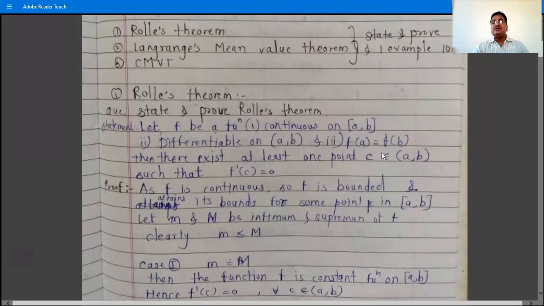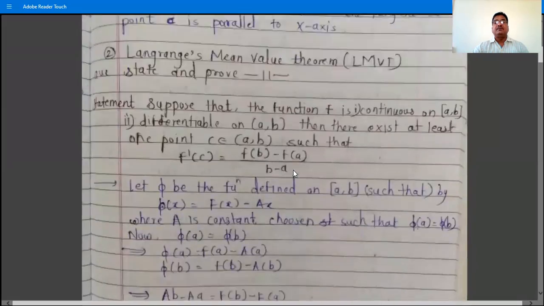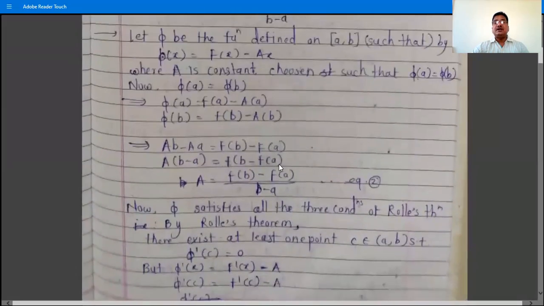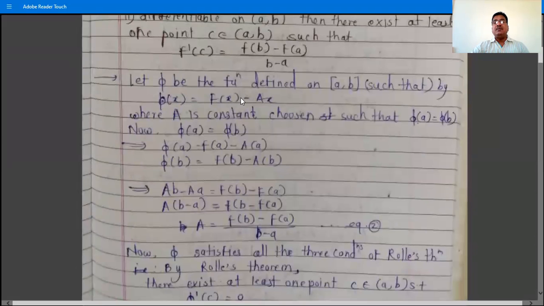And therefore, there exists at least one point C belongs to open interval AB such that the derivative of that function f is continuous. So f dash C is equal to 0. We have the point between A and B. So here the phi function satisfies all the conditions of Rolle's theorem.